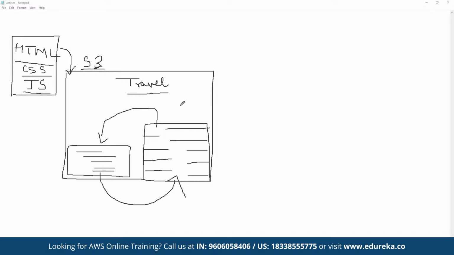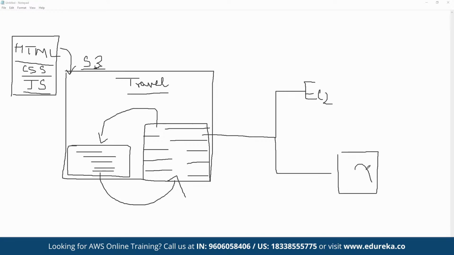Although the dynamic processing is not being applied on the entire website, here dynamic processing is taking place. So what we can do here is process now. Once the user has entered the information, we want to process it, correct? For processing this information, we have two ways: either we can use a full-fledged EC2 instance, or we can make use of a service by the name of Lambda.